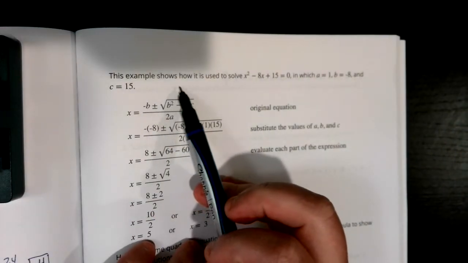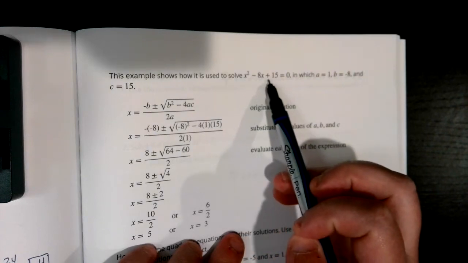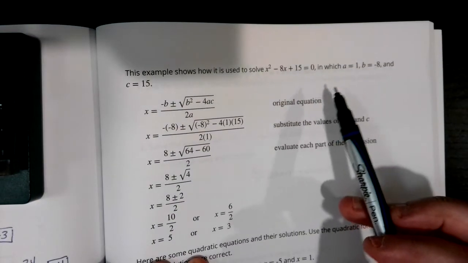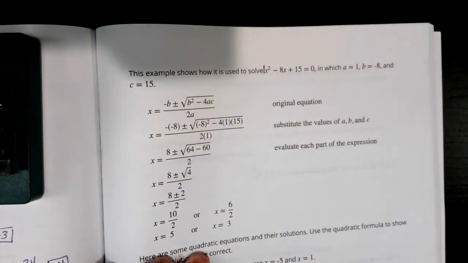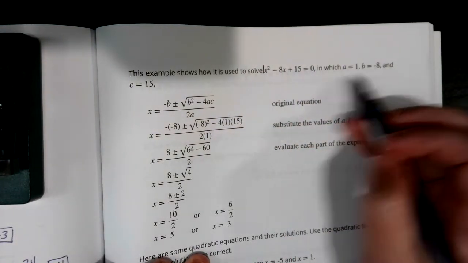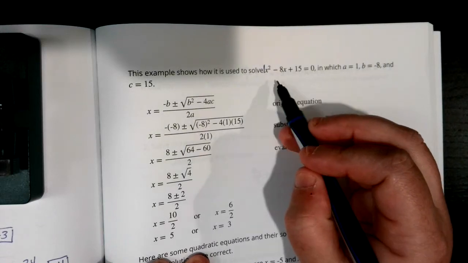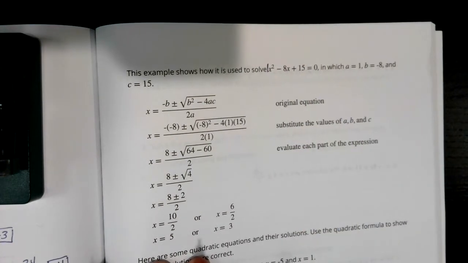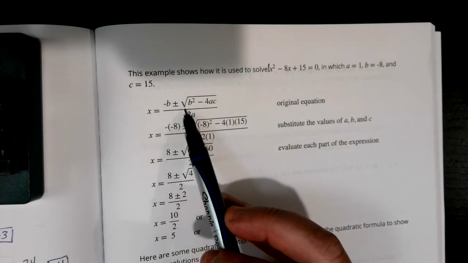So this example shows how it is used to solve x squared minus 8x plus 15 equals 0. So that's in standard form. So the first thing we want to do is identify our a, b, and c values. So a is 1. Remember, this is like an imaginary 1 right there. B is negative 8. Make sure you take the negative sign. And c is 15.